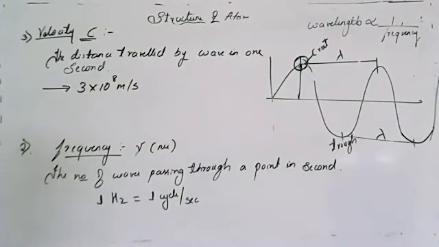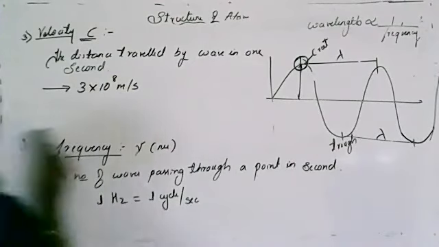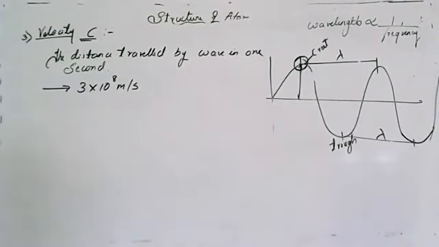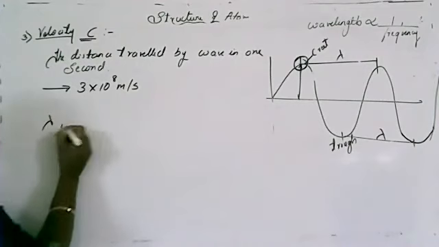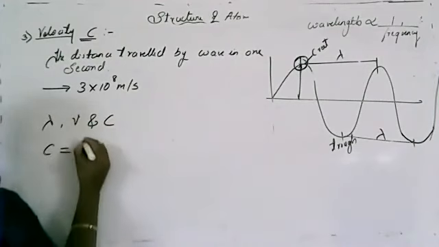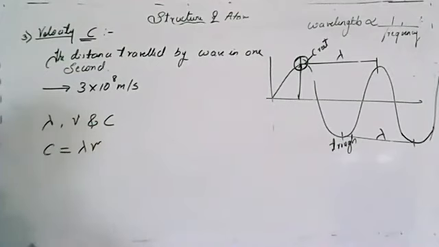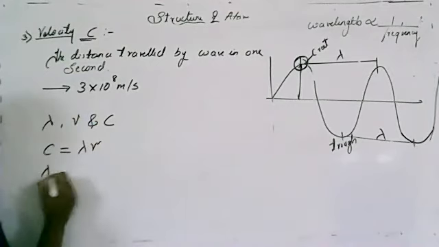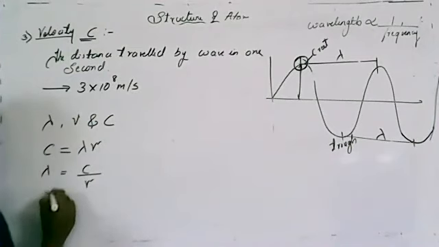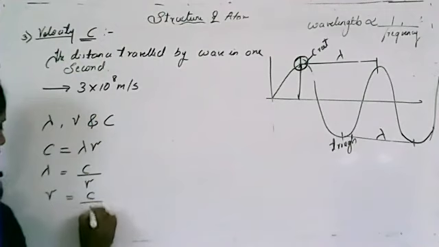Now there is an important relationship between lambda, nu, and c. That is c equals lambda into nu, or else lambda equals c by nu, or else nu equals c by lambda.